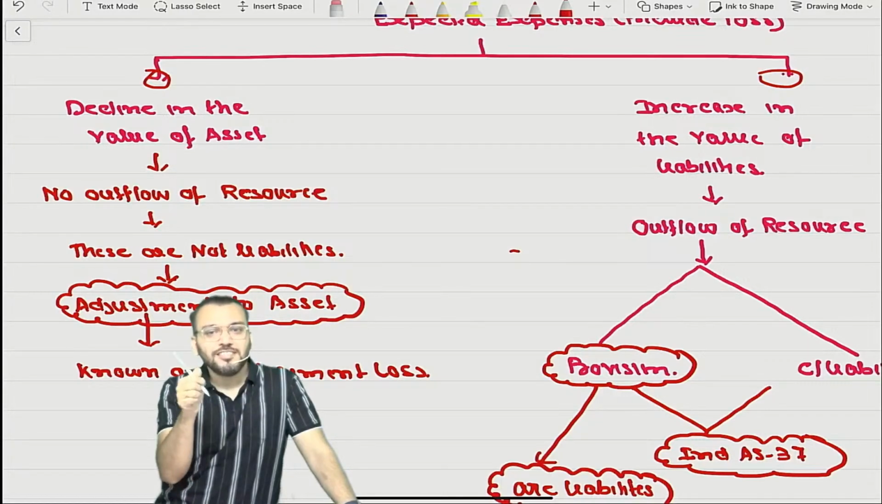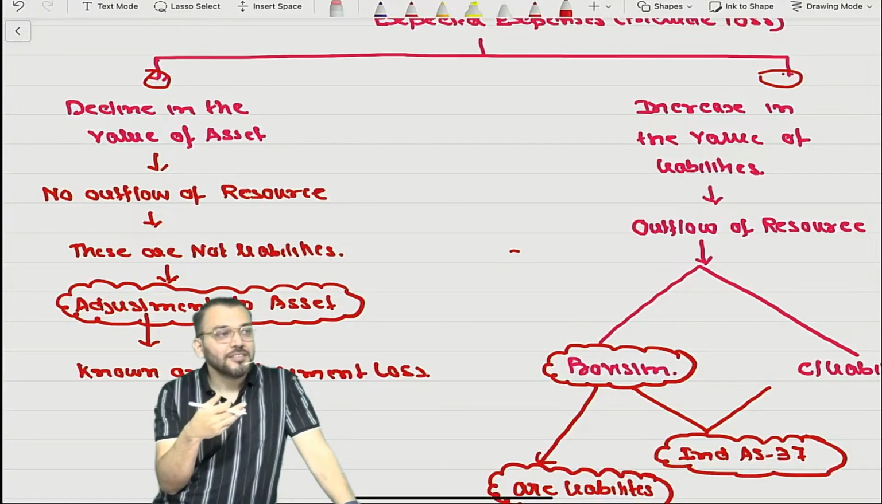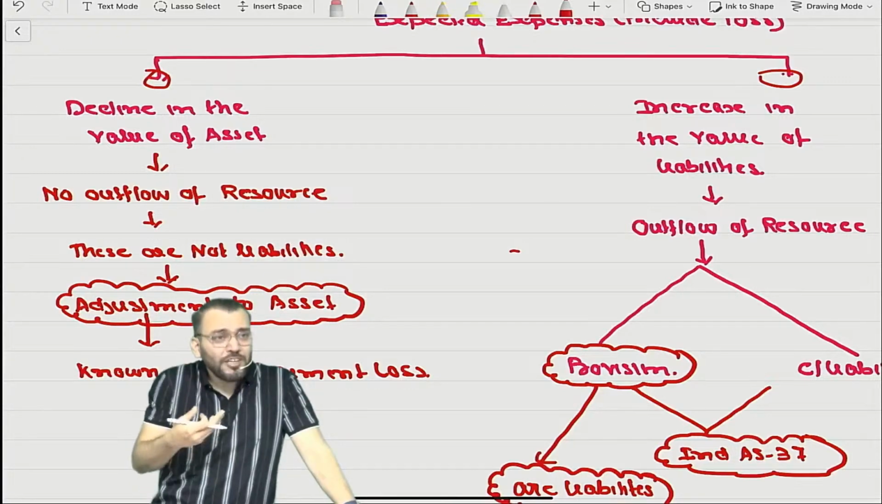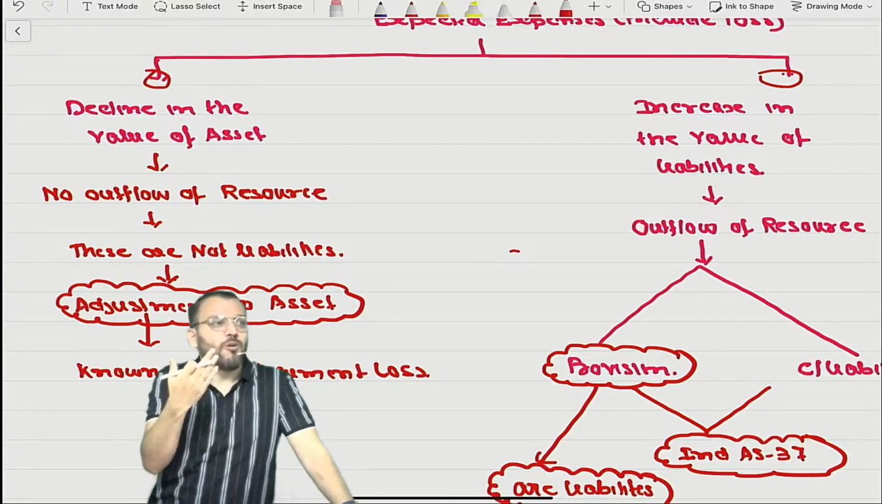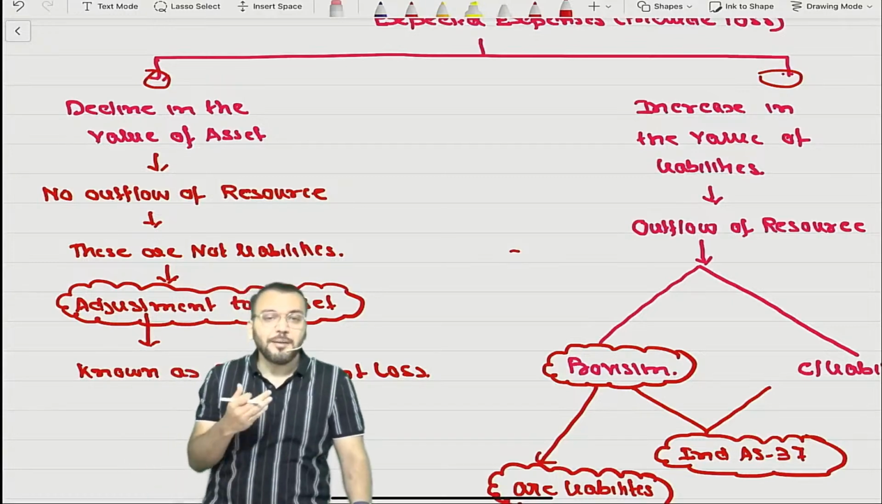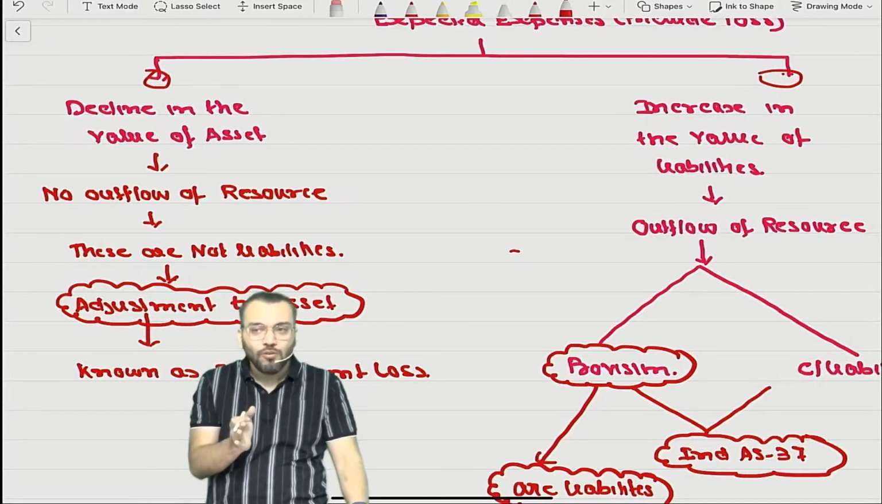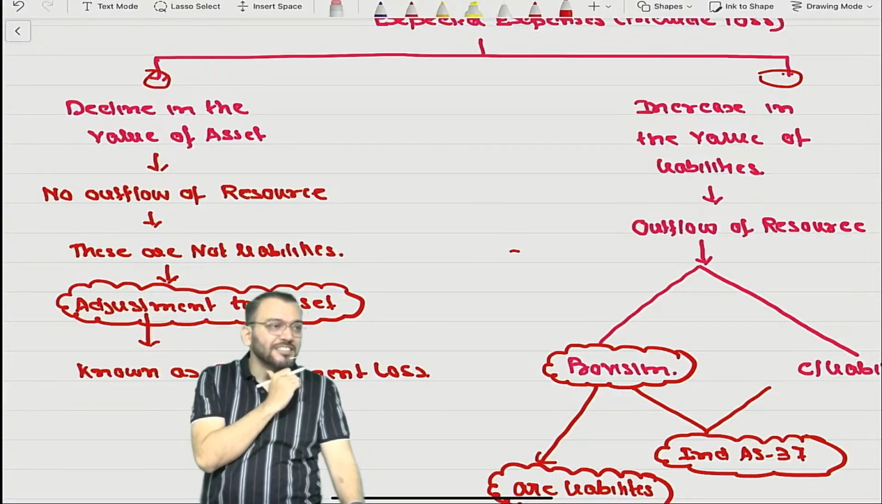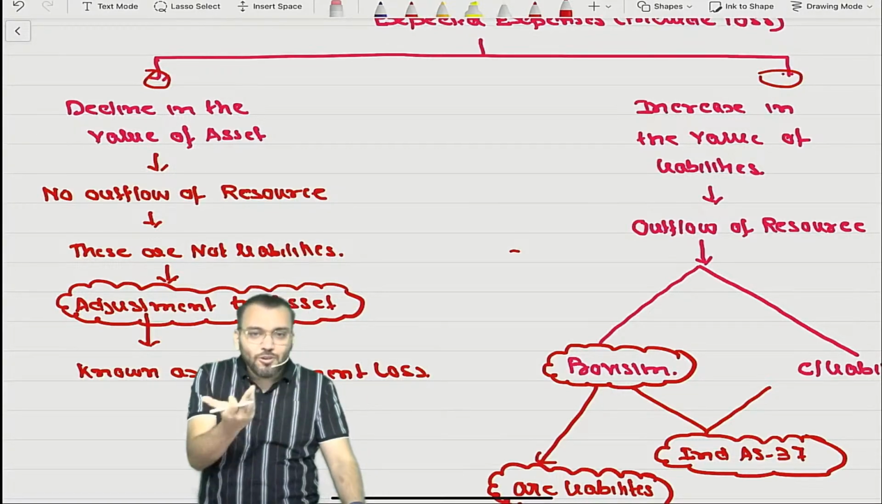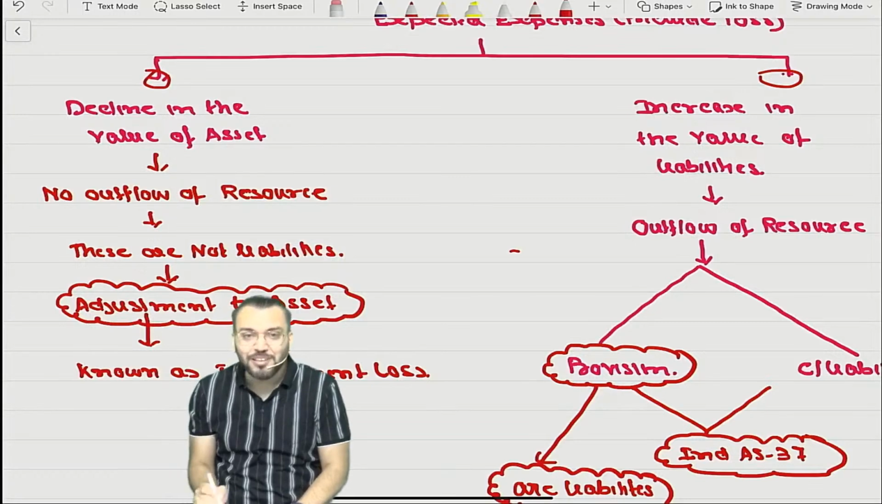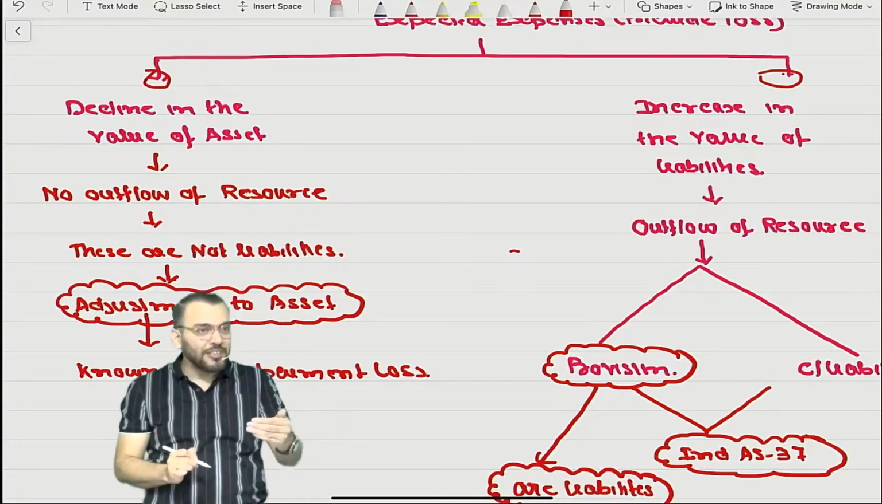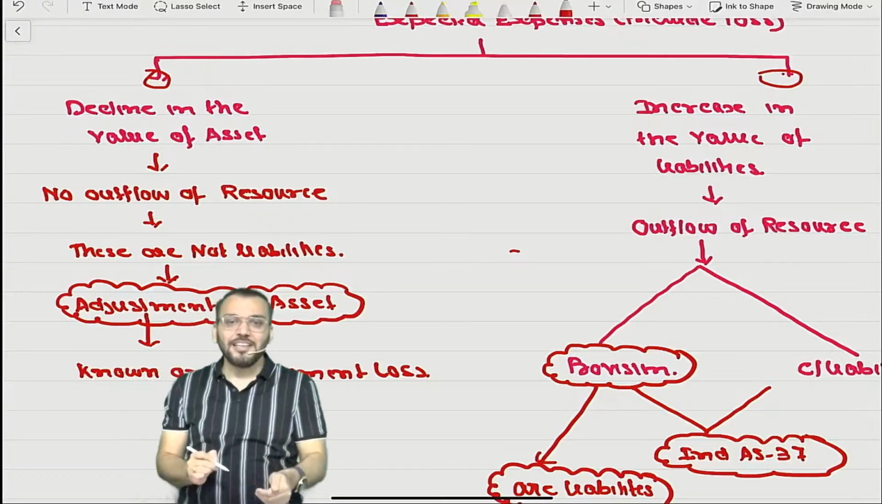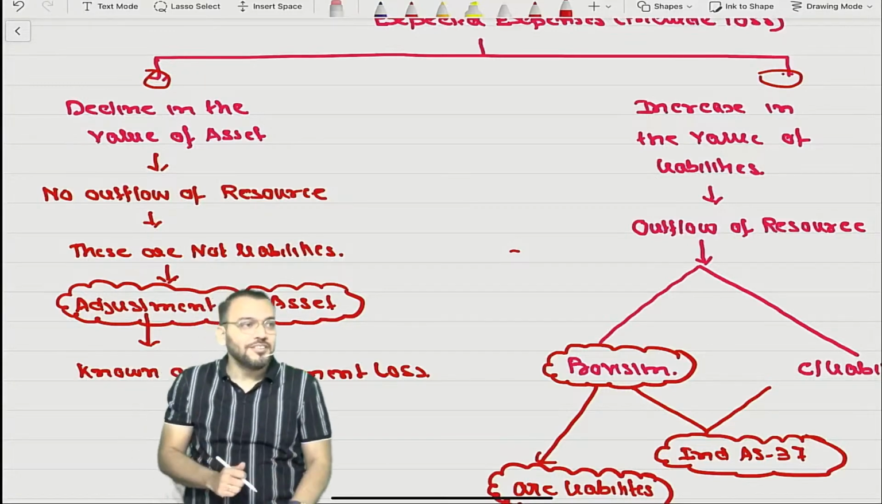Whether provision for doubtful debt is a liability. For confidence, yes or no, whatever you're saying, say it with full voice. Provision for doubtful debt is a liability. No or yes? How many are saying yes? No, only, because already I have written these are not liabilities. Means if you are referring to my concept, you need to say it is not a liability. Otherwise, whatever I'm writing is wrong.